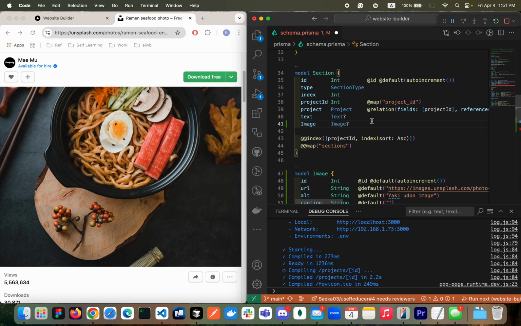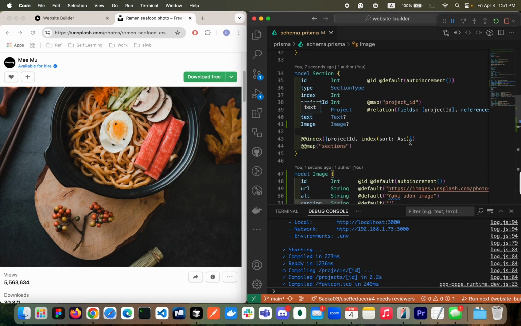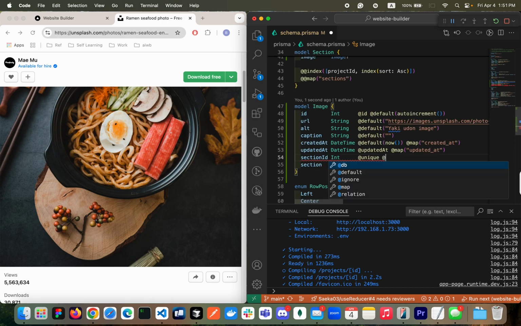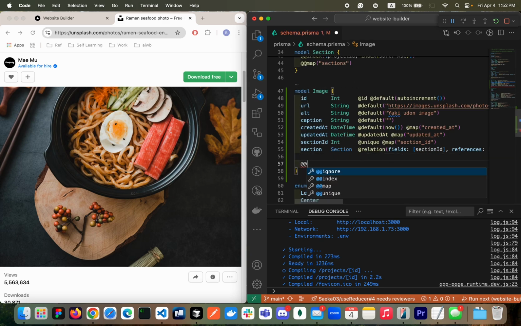So question mark, and then I'm going to add the unique field here. To make the one-to-one relationship, you need to add the unique for sure, like a text section. Looking good. And we're going to map the name to section underscore ID. And then let's give the name of the table images.